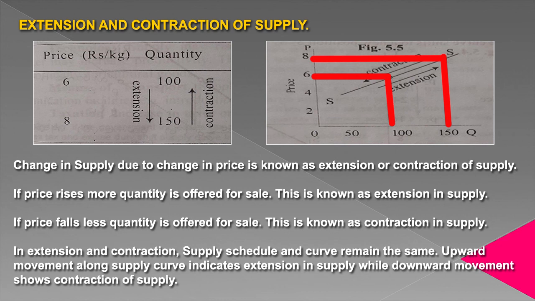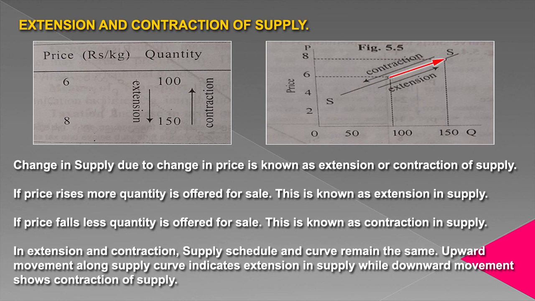So here, because of change in price, quantity supplied increases from 100 to 150. You can see here, we are moving on the same curve. We are moving from 100 to 150. Upward movement is known as extension in supply.